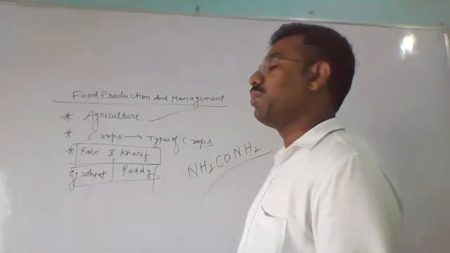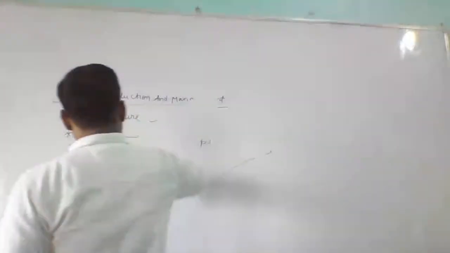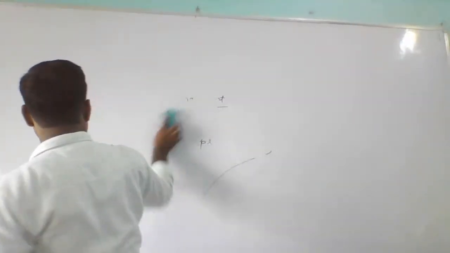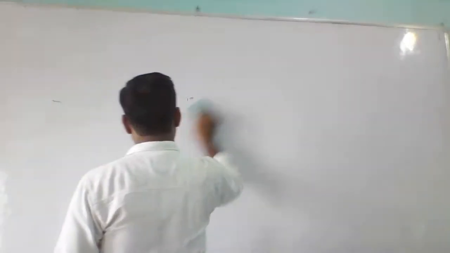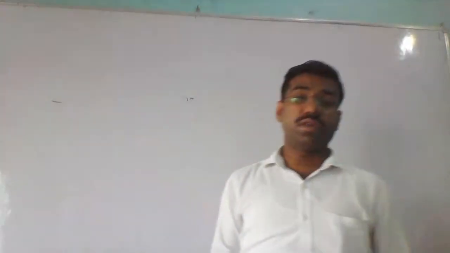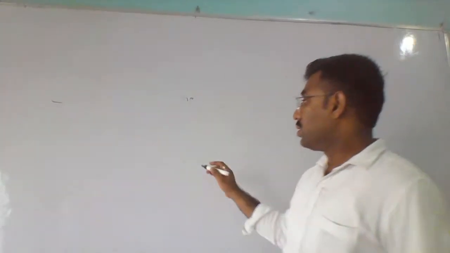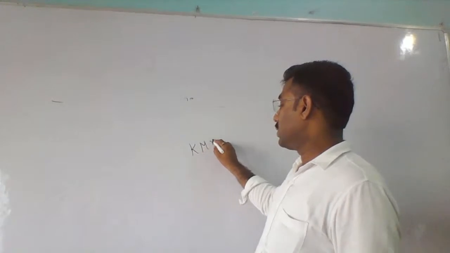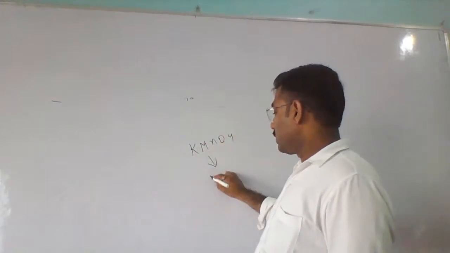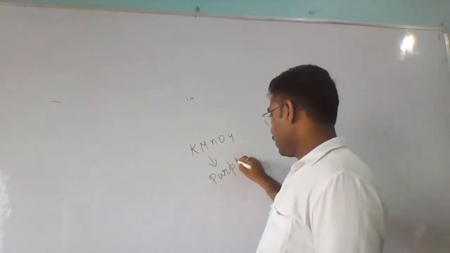Look here, this is the formula of potassium permanganate. Its color is purple. What is the color?